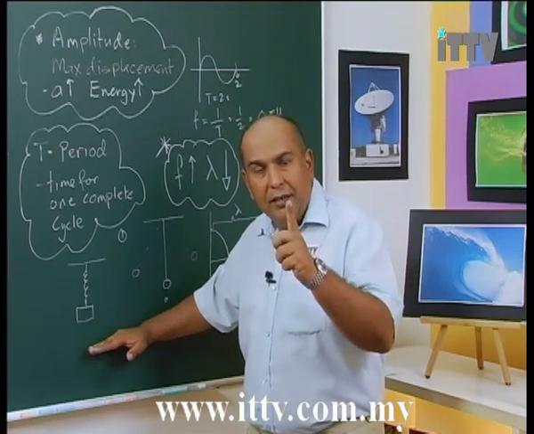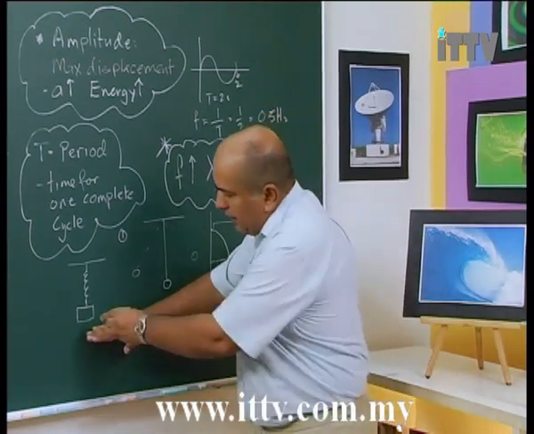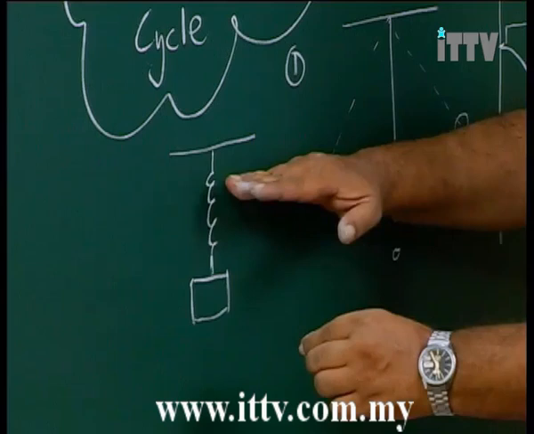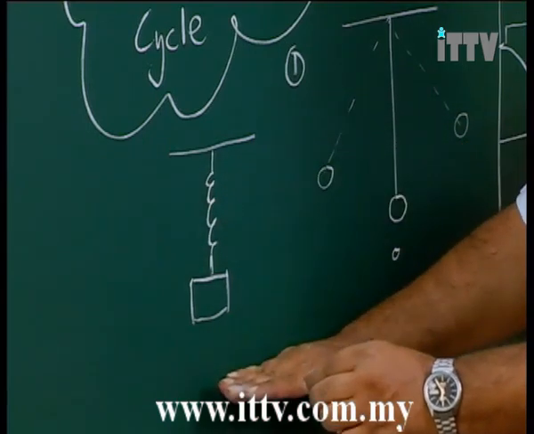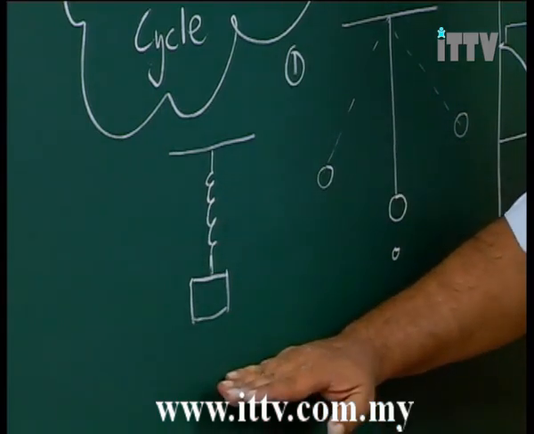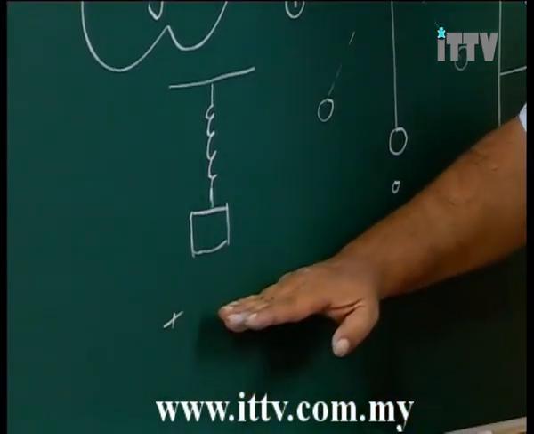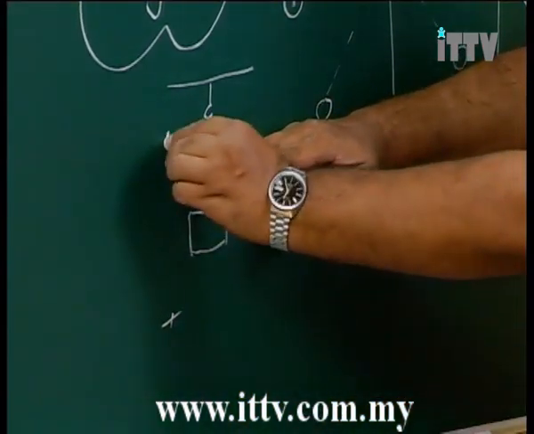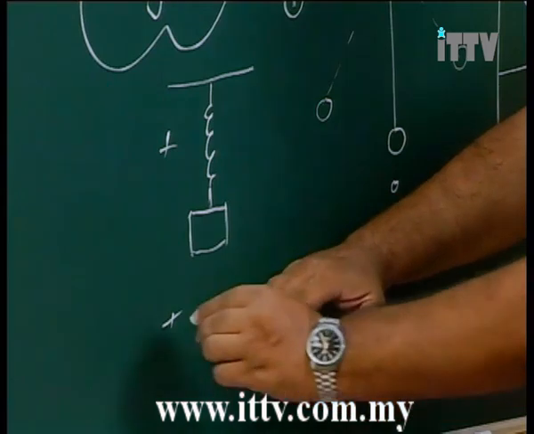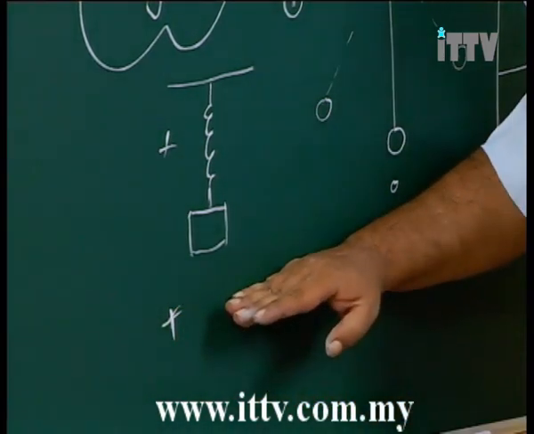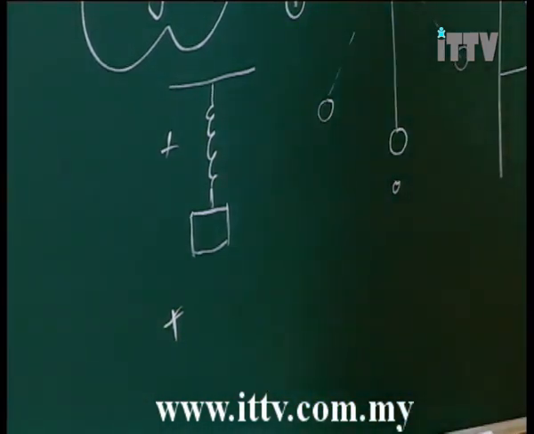Remember, one lambda will be from here up to here, and then back down to here again. So let's do that again. If we start here, it's got to go from here up to here, and then back down to here again. You need to come back to where you started to create that one full cycle.